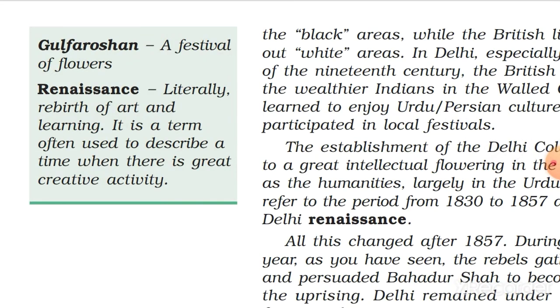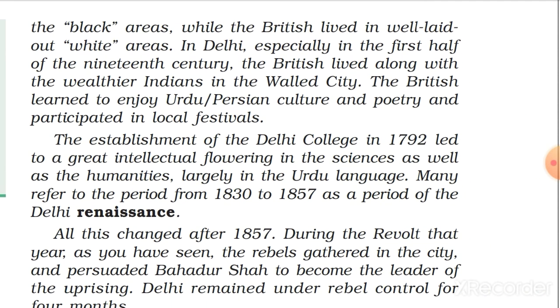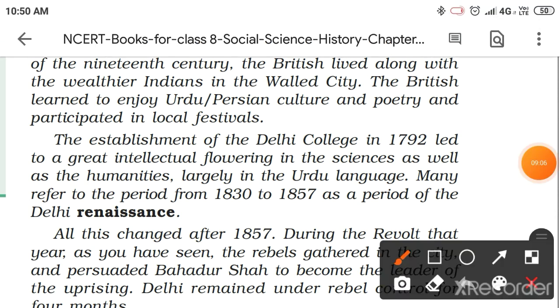It is a term often used to describe a time of great creative activity. So at that time in Delhi, great creative activities related to knowledge were happening. Education was really getting popular in Delhi. That is why the period 1830 to 1857 is known as Delhi's Renaissance. And I've already told you the meaning of Renaissance.